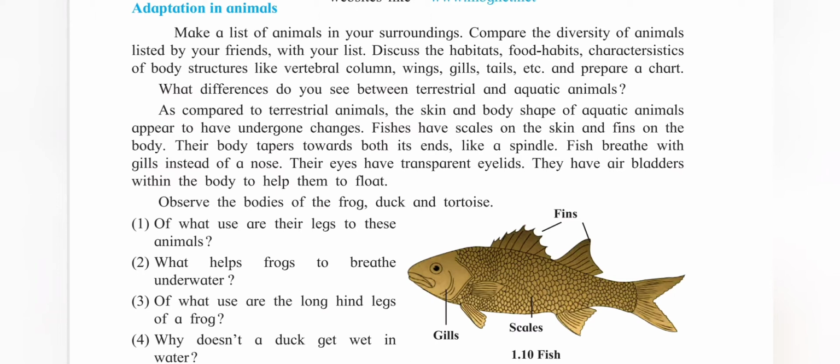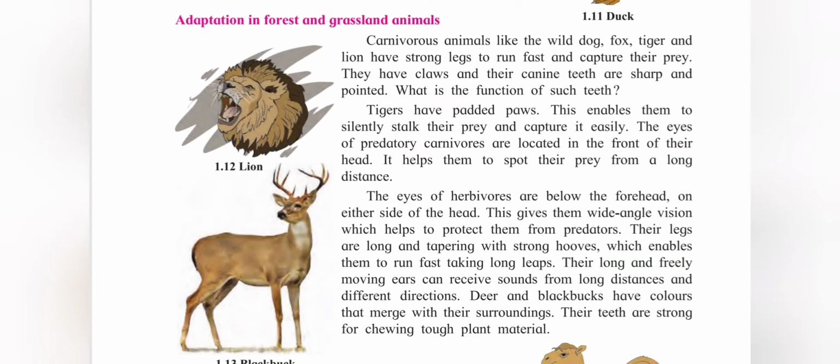Let's now know adaptation in forest and grassland animals. Carnivorous animals like the wild dog, fox, tiger and lion have strong legs to run fast and capture their prey. They have claws and their canine teeth are sharp and pointed.